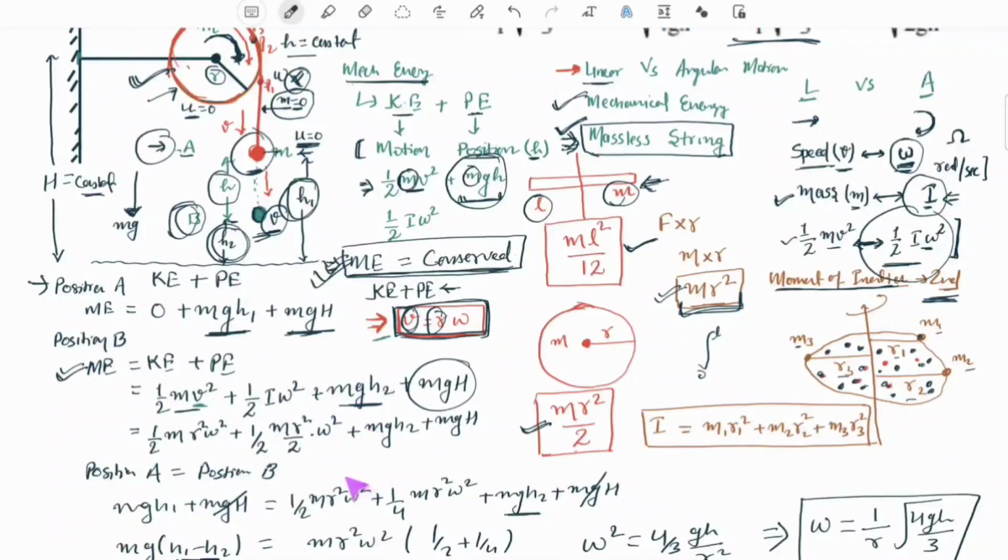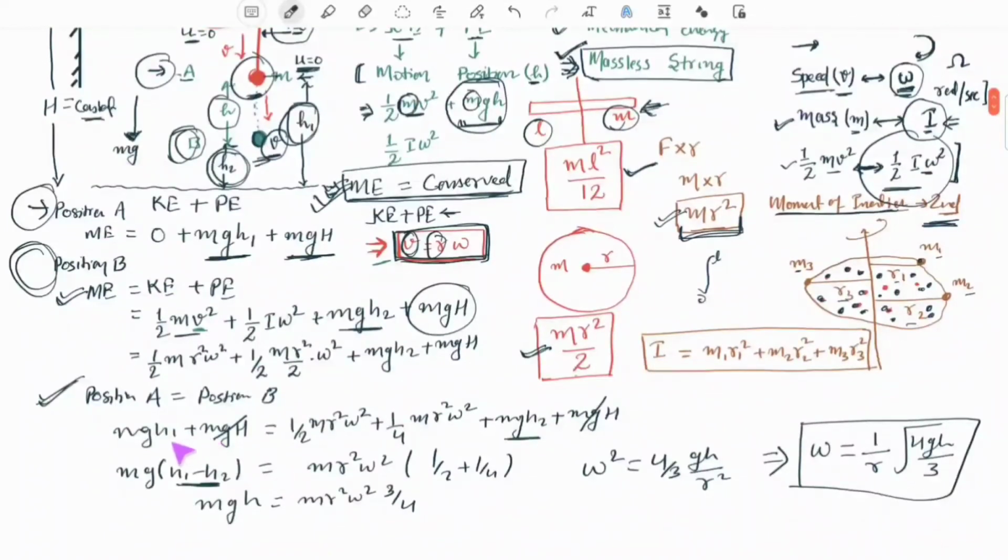So now we will equate the total mechanical energy at point A to the total mechanical energy at point B. We can simplify the equation. H1 minus H2 is the H by which the bob has fallen. This way we can calculate omega is equal to 1 over r times the square root of 4gh upon 3, which is the same as option D of the question.